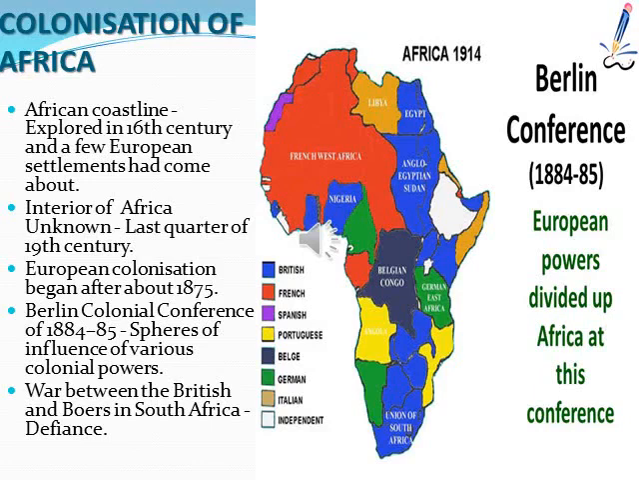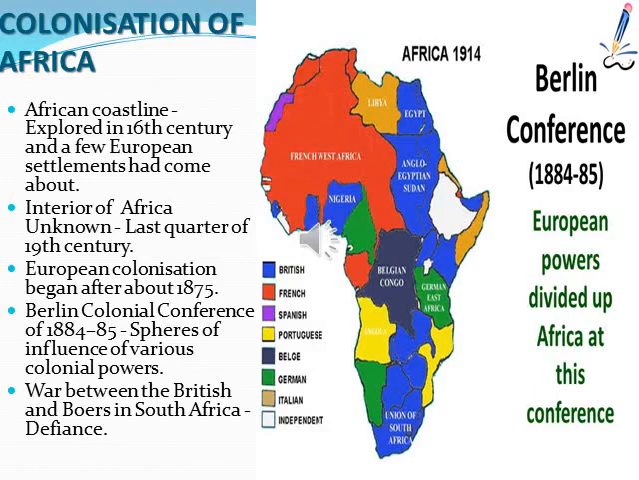But the war between the British and the Boers in South Africa was in defiance of this resolution. Defiance means they openly refused to obey it. So the British and the Boers refused the Berlin Colonial Conference's spheres of influence.